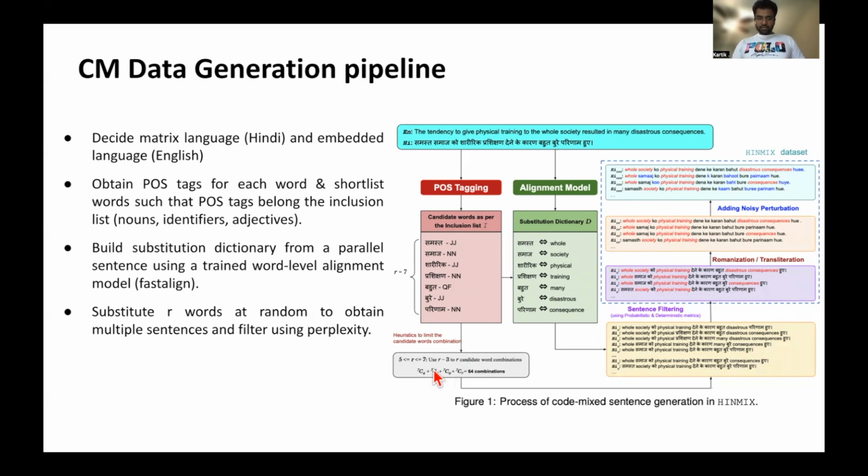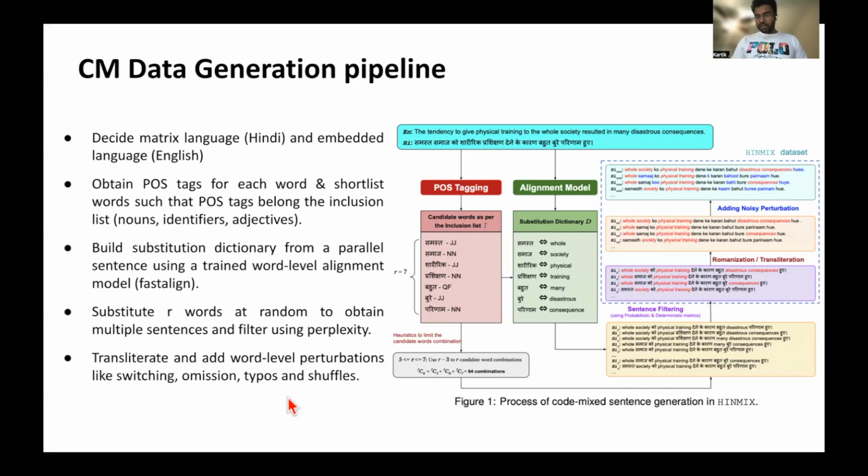Once those words are chosen, we need to filter them using probabilistic measures like perplexity or deterministic measures like what percentage of code mixing is present in a sentence. If it's too high, then that sentence is eradicated, and we have shortlisted a few sentences from a whole list of code mix sentences.